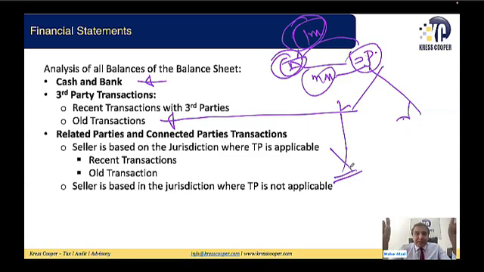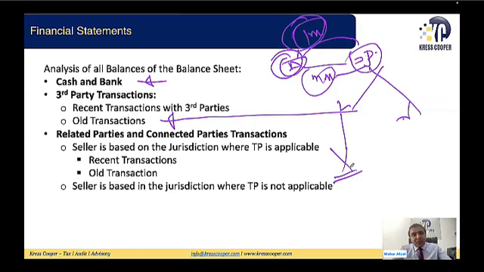Again, it depends. If there is a related party transaction and the seller is based in a jurisdiction where TP rules are applicable, we can assume that the risk is minimum and the seller would have charged the price at market value. But if this is an old transaction, again, the value of the transaction might have changed, they might have done the revaluation, or they might not have done the revaluation. Even in a transaction with the related party, if the business has done internal revaluation, whatever the price reflecting will be the market price.